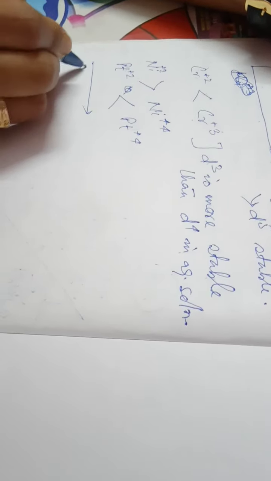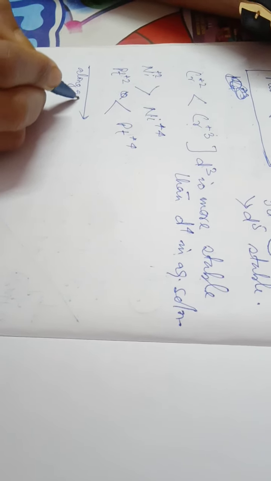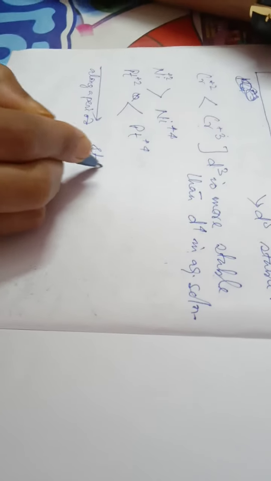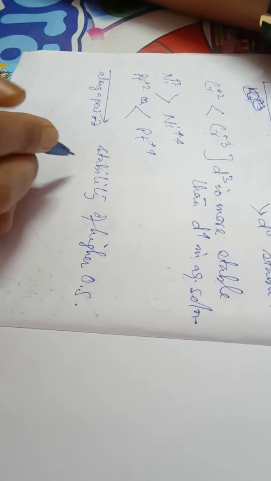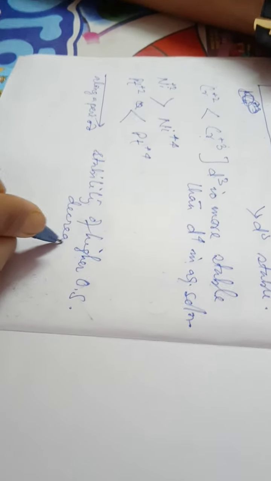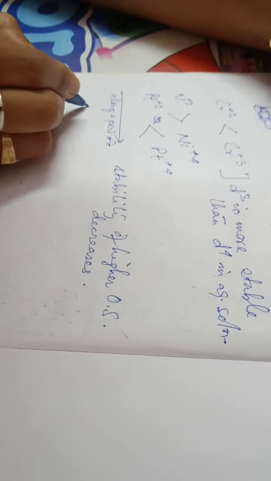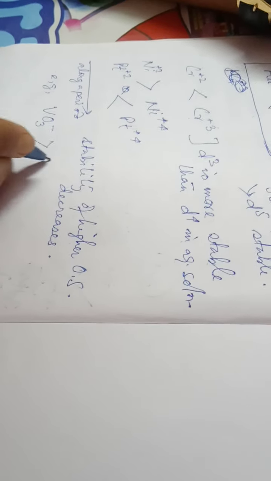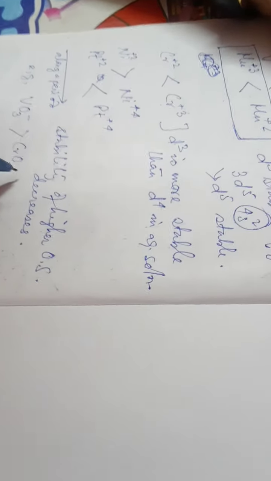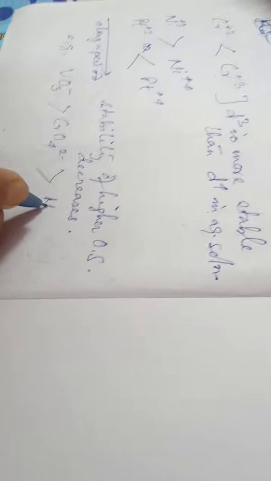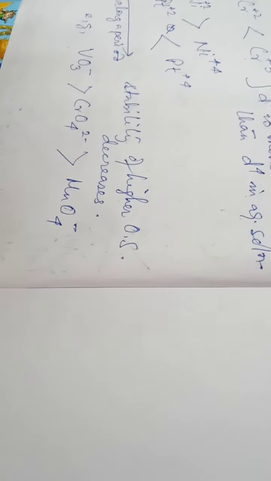Now if we move along a period, the stability of higher oxidation state decreases. For example, VO3⁻ is greater than CrO4²⁻ which is greater than MnO4⁻.